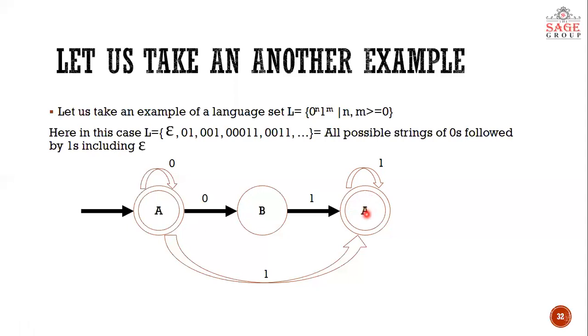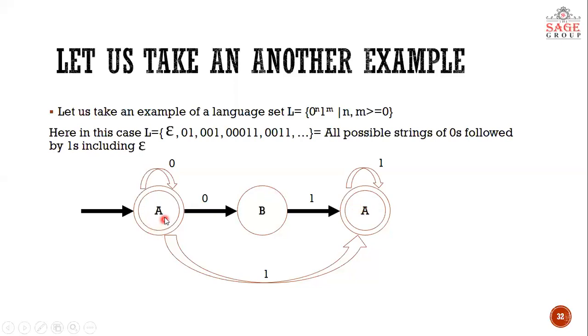the final state. I'm sorry, I've written it as A. This state will be termed C. It will be named differently from the other states. So this is our complete machine for 0 to the power n and 1 to the power m. Here you can see, let us say if a wrong string comes, let us say 1 0 comes.